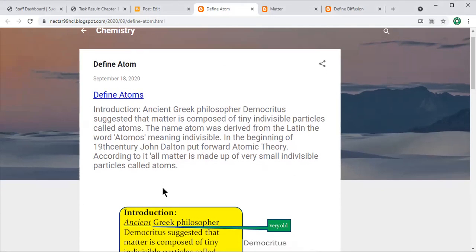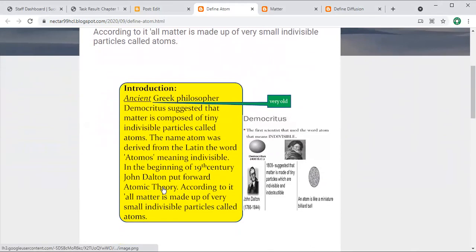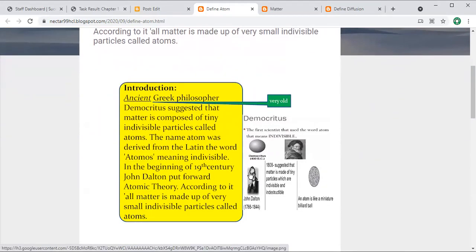Here you can see John Dalton and Democritus, the first scientist who used the word atom, which means indivisible. You can't divide it more. According to his theory and concept, he suggested that matter is made up of very small particles. We name them atoms. Here you also need to know what matter is.